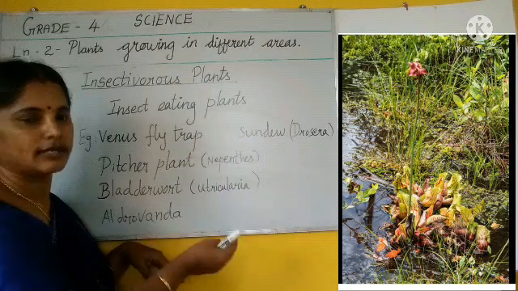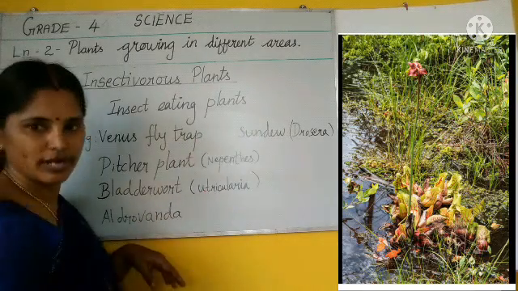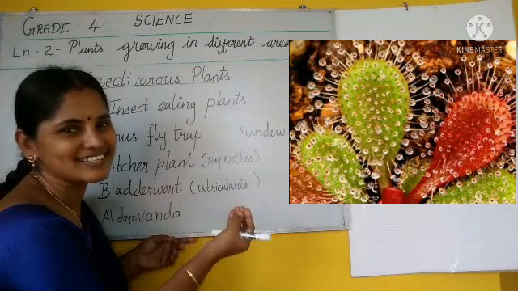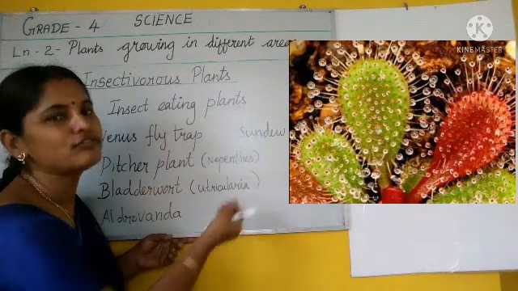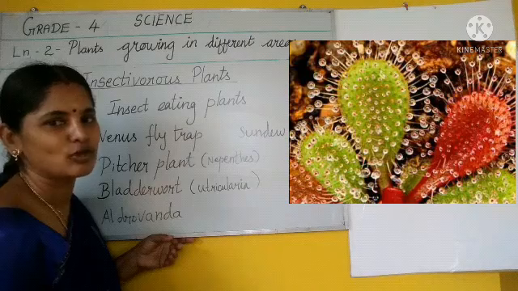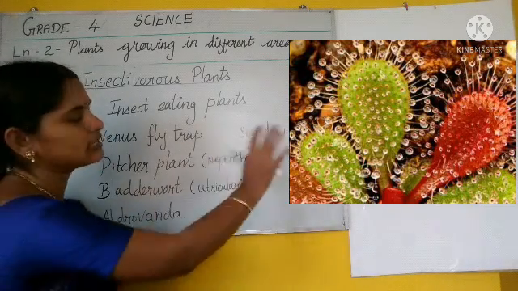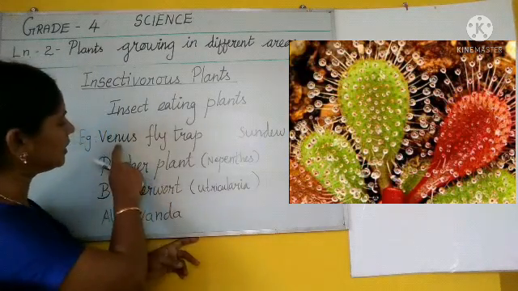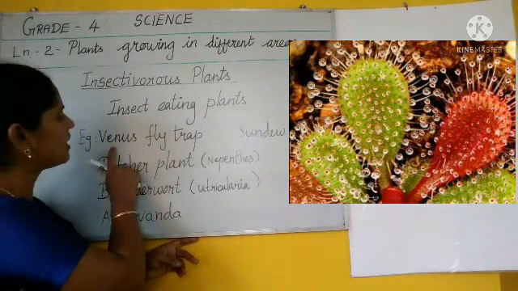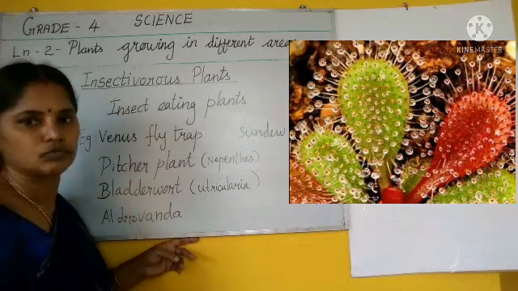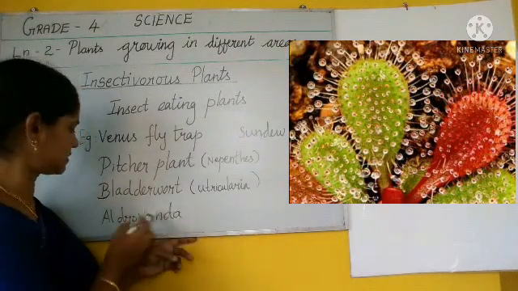Clear, children? But I have given a few more examples because these plants are very colorful and interesting, no? That's why I have given a few more examples. Because you are small kids, I have given a few more examples. Simply see these plant pictures, but in our book they mention only Venus flytrap and pitcher plant.